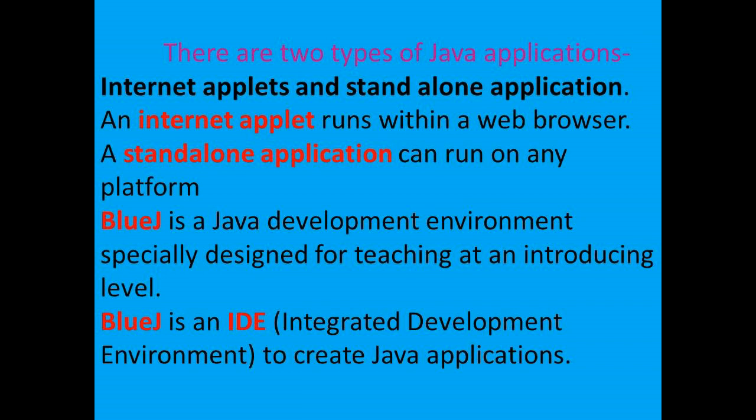In this, we studied about Internet applet, standalone application, and the use of BlueJ. Once more, there are two types of Java applications. What are they? Internet applet and standalone application. And what's the full form of IDE? Integrated Development Environment.